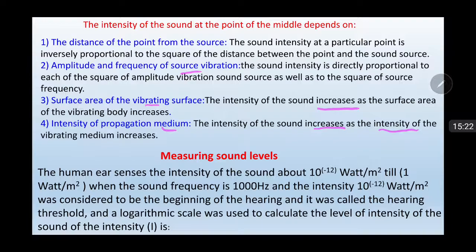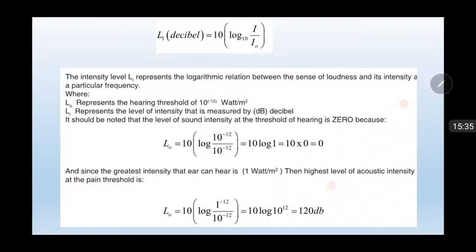We can show intensity as I. When we are measuring sound levels, we must know the logarithmic scale, which you learned in mathematics lessons. Do you remember our equation, L? Intensity sound level, and decibel is the unit of sound level.